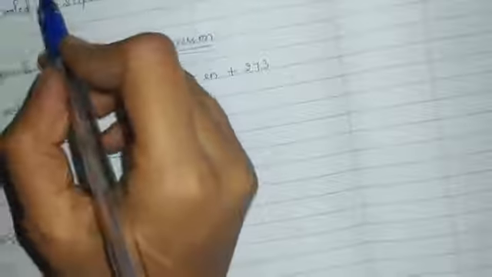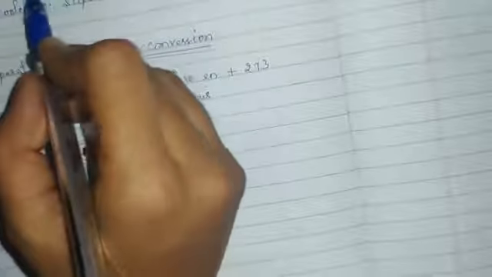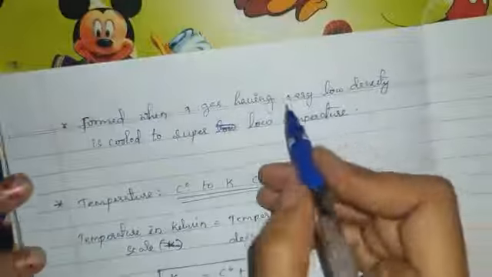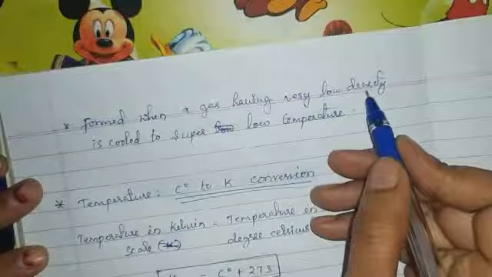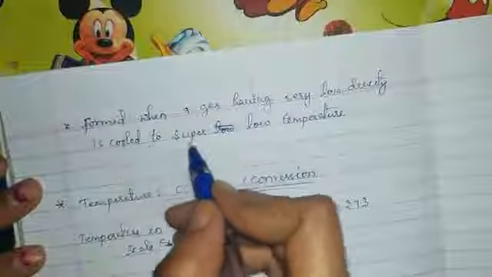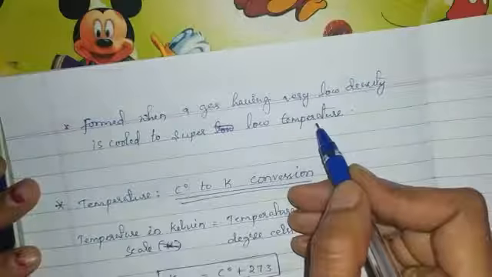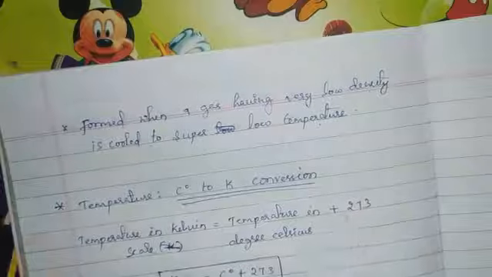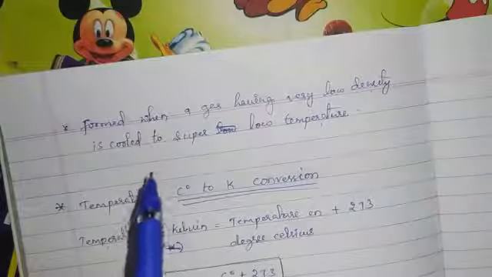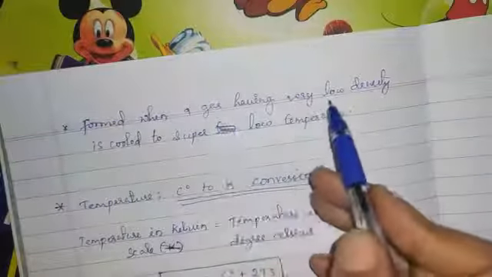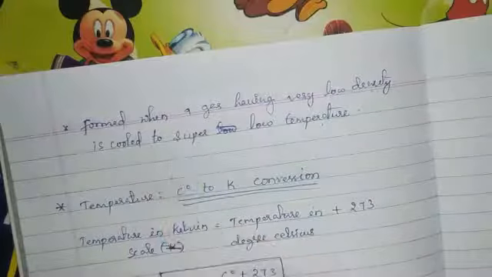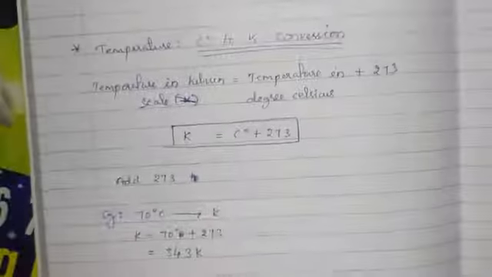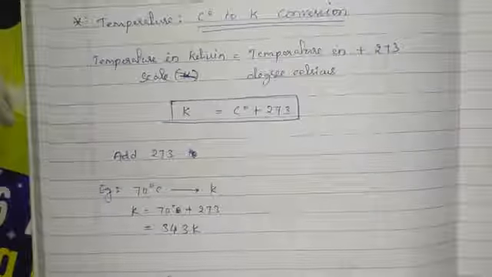This fifth state of matter is formed when a gas having very low density is cooled to super low temperature. Okay, this is about the fourth and fifth state of matter.